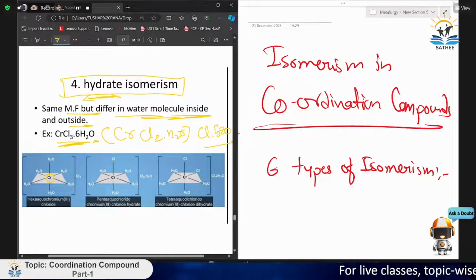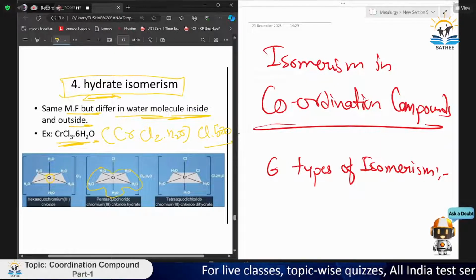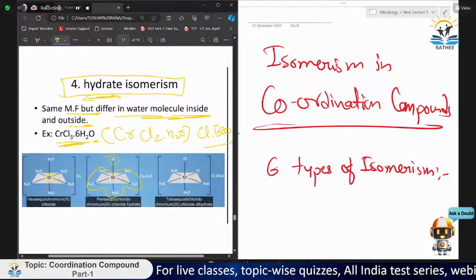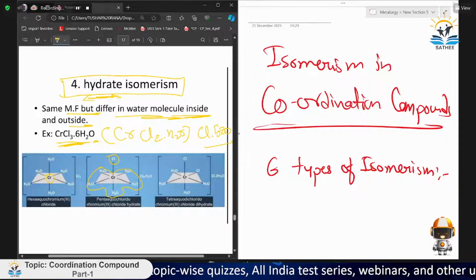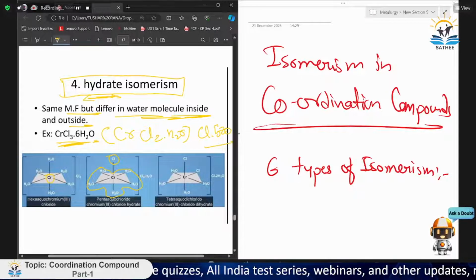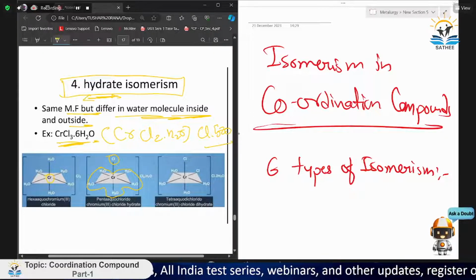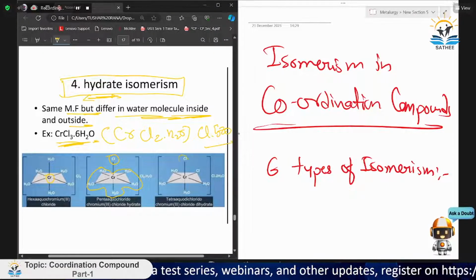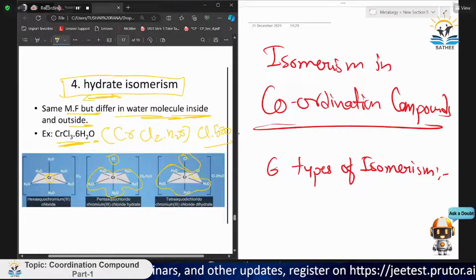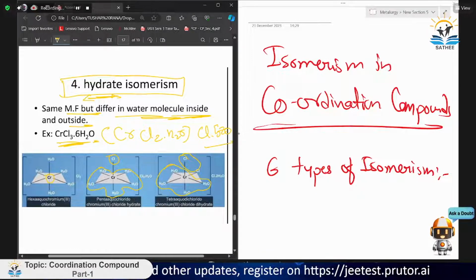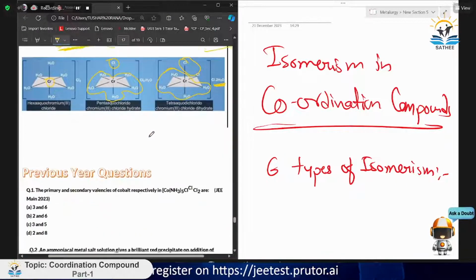Here all six H2O come inside the complex compound, but here, as I have written, [Cr(H2O)5Cl]Cl2·H2O, 5 H2O come inside and 2 Cl go outside. So it is pentaaquachlorochromium(III) chloride. We write H2O as aqua also, hexaaquachromium(III). Here, 2 chloro and 4 aqua, so tetraaquadichlorochromium(III), and the outside part is chloride dihydrate. So we will write it like that.